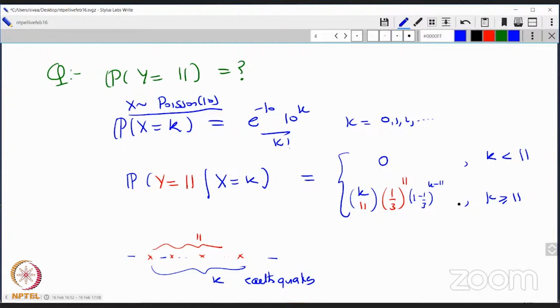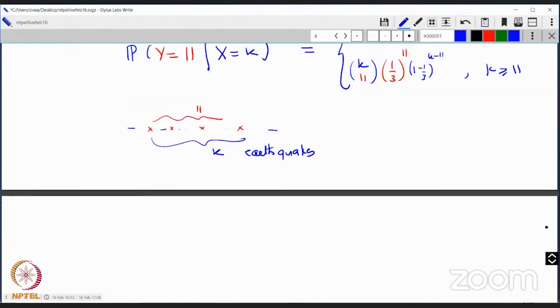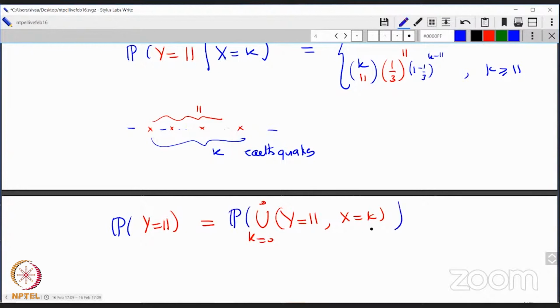But what do we want to find? We want to find the probability of y equal to 11. So how do we do that? This is what we want to find. That's going to be equal to what? You look at y equal to 11 and x can be any k, and k can range from 0 to infinity. This is the same as the probability that y is equal to 11, because this union is exactly y equal to 11. This is all the possibilities by which y can be 11.